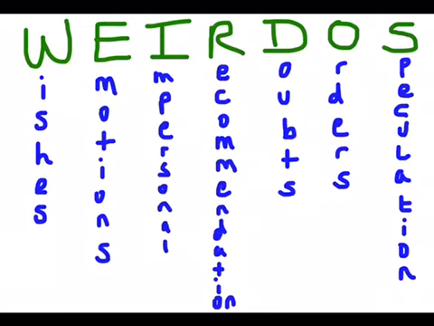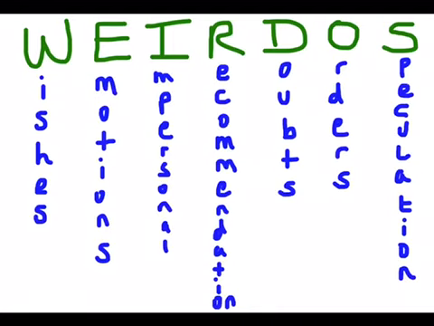Basically, you use the subjunctive in French when you are talking about something that falls into one of these categories, and a way of remembering it is the word weirdos. So if you're expressing a wish, an emotion, an impersonal phrase, a recommendation, a doubt, an order, or a speculation, then that would mean you have to use a subjunctive in French.